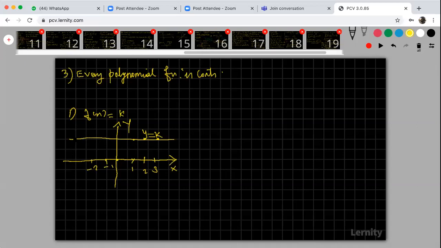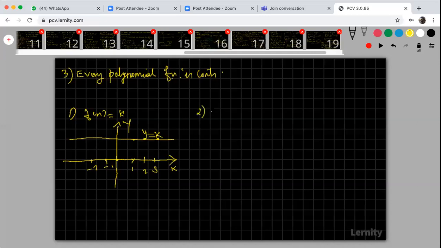Now see this function. Is this continuous or not? There is no break. Without lifting the pen, we can draw the curve. If you can draw the curve without lifting the pen, that means it is continuous. So therefore, this function is continuous. At all the points, you take any point, x is equal to 1, it is continuous. x is equal to 2, it is continuous. x is equal to 3, it is continuous. x is equal to -1, -2, it is continuous.